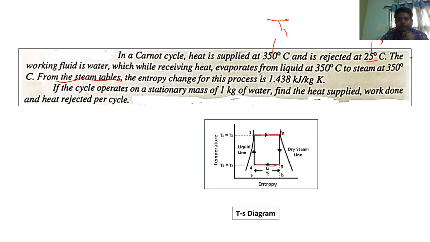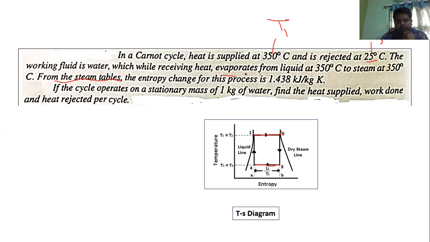Now, the working fluid is water. Water is converting into steam in the boiler, which while receiving heat evaporates from liquid at 350 degrees centigrade to steam at 350 degrees centigrade. This line is very important.